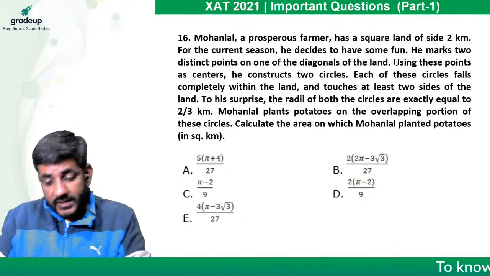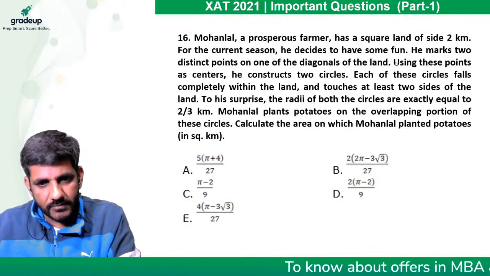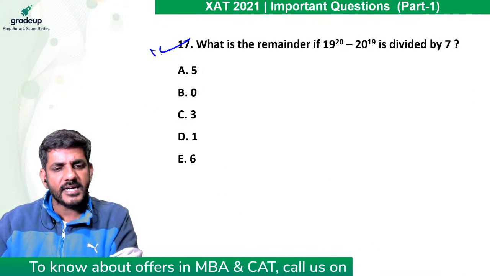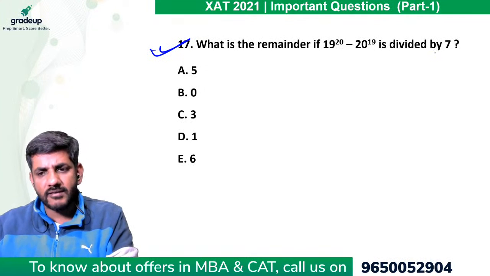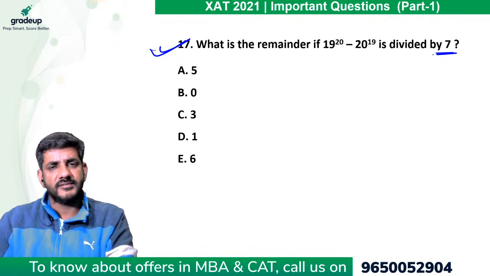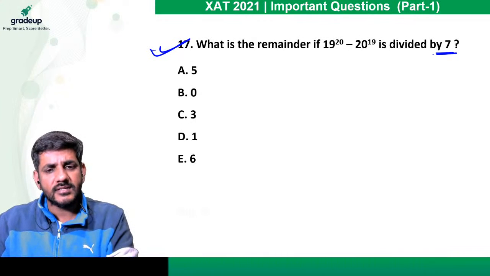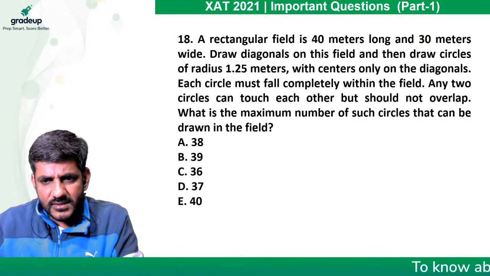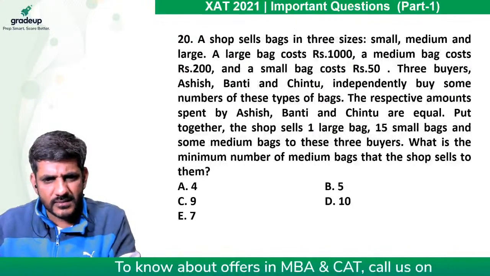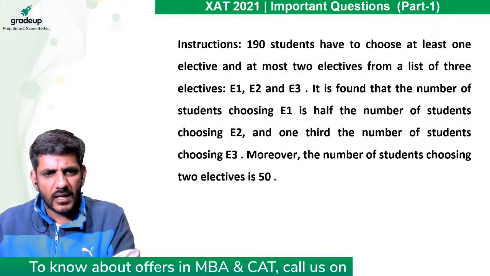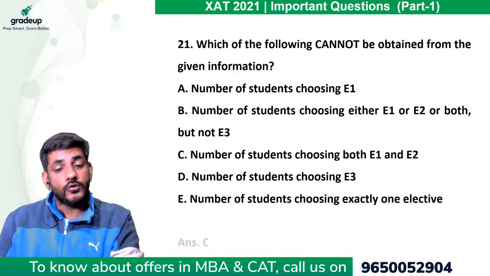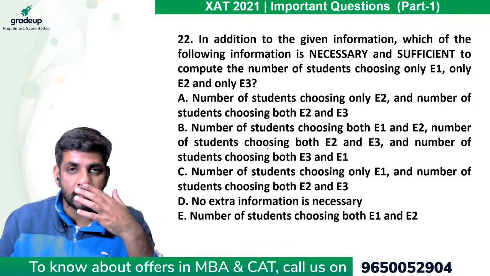So these are some of the easier questions that we have discussed. Apart from these as well, we had some easier ones. So I'll tell you, like this question. It's a straightforward question of remainders because you are dividing by 7. If you have done remainders, you will do it in a jiffy, right? Another easy question. Next might not be good for us. Next looks like a long question. Next again. And then we have a question which is based upon set theory. If you are good at set theory, you would be able to do both the questions by yourself.